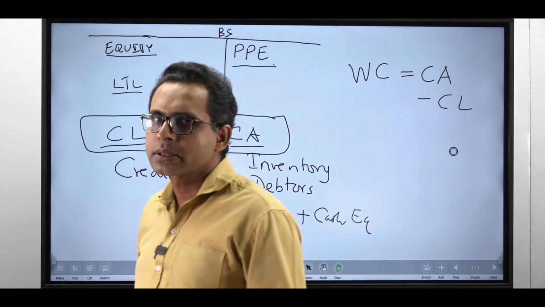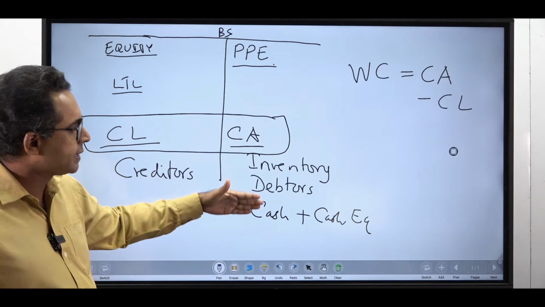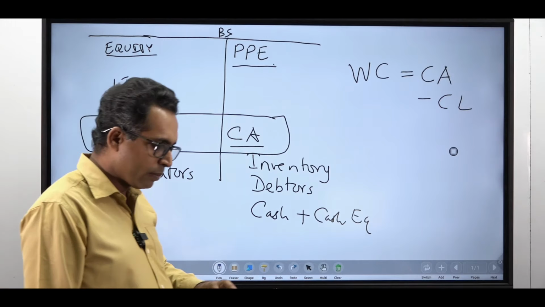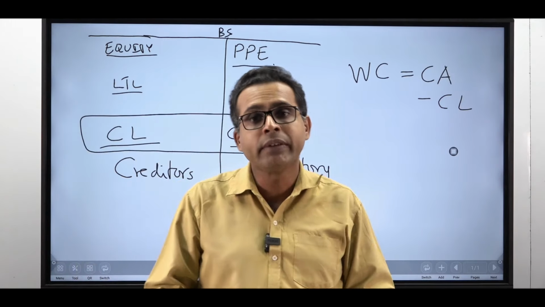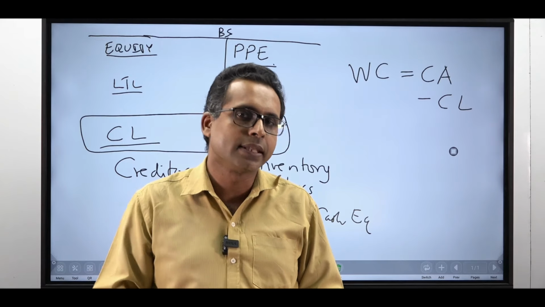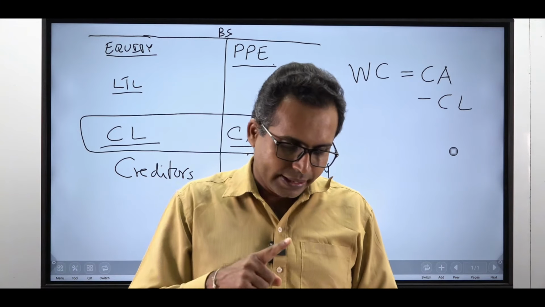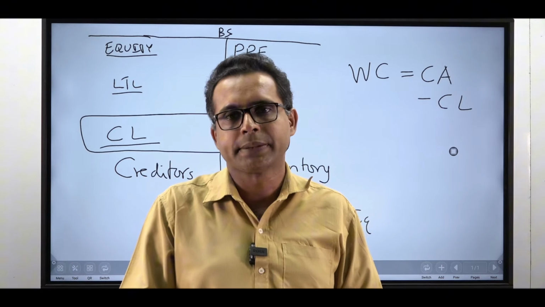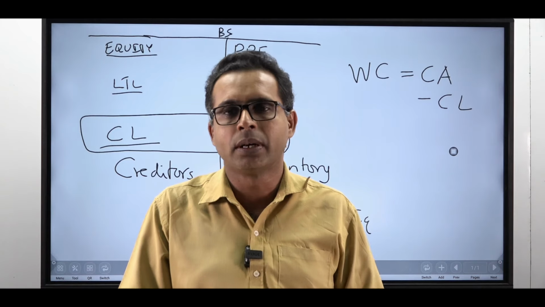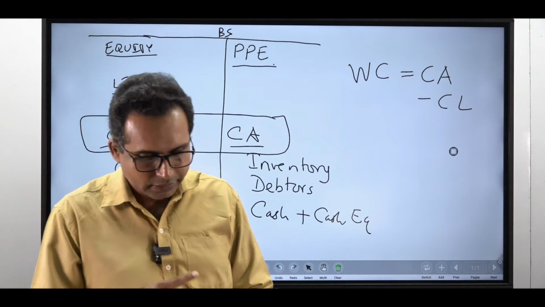So here, my dear students, we are mainly focusing on the current assets: inventory, debtors and cash equivalents. We have broader areas: inventory management or inventory control, which had been there in the syllabus. I think when we were studying also it was there. Cash management, the Baumol model, the Miller-Orr model and a few other models, we are going to learn cash management.